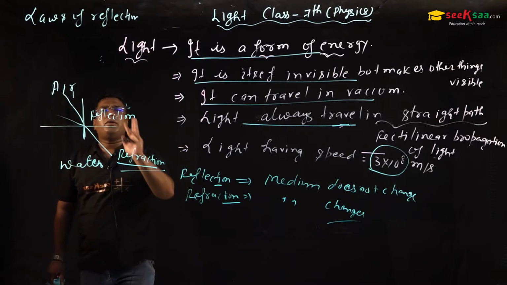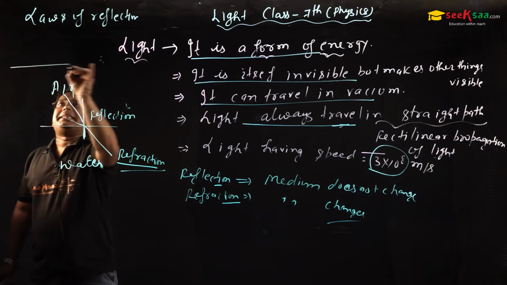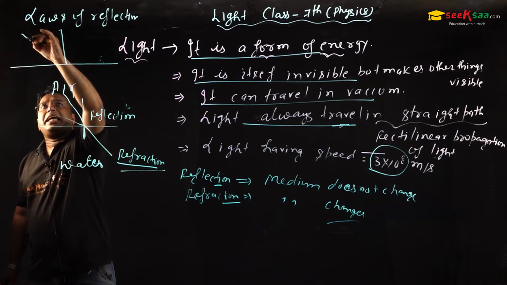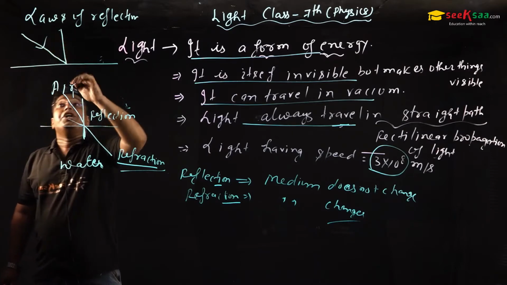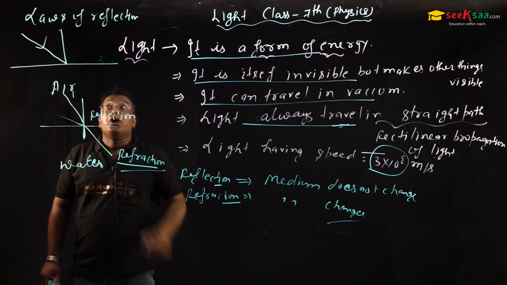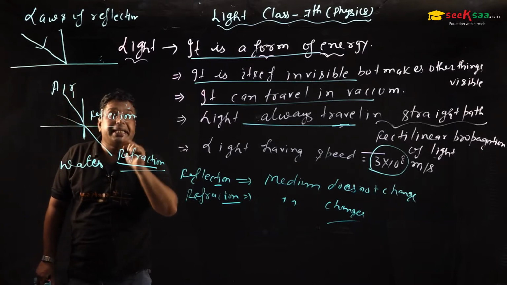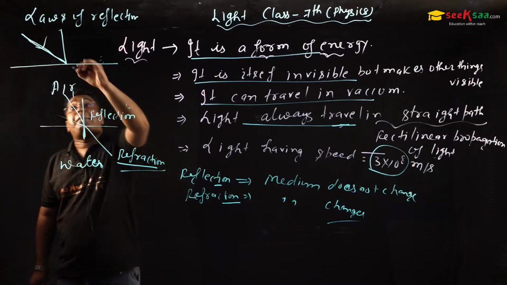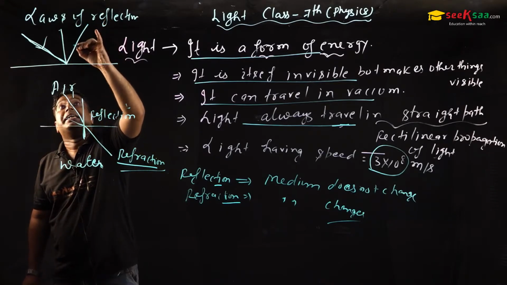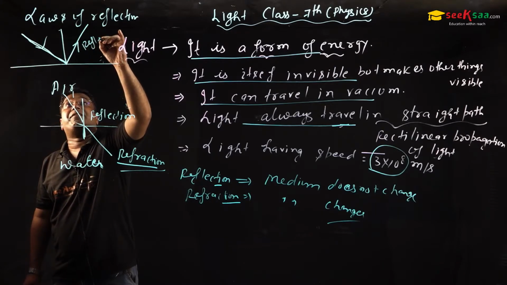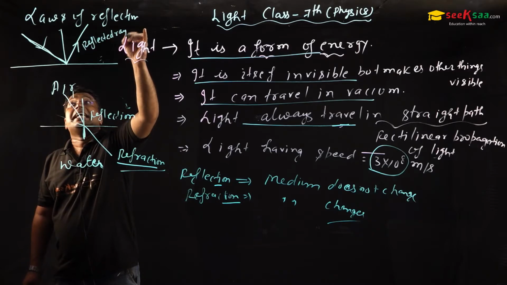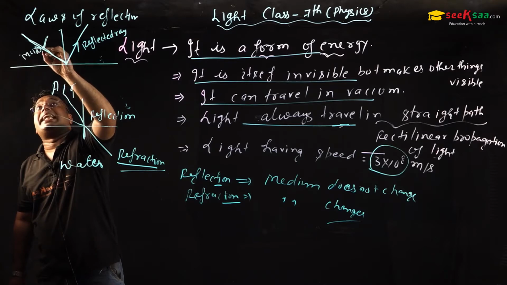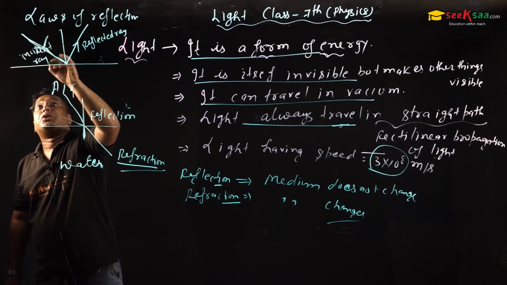Now we have to know about three things. This is the surface. This is normal. Sir, the ray which strikes the medium is called incident ray. After striking, it bounces back. That is called reflected ray. And the ray which strikes the surface is called incident ray.